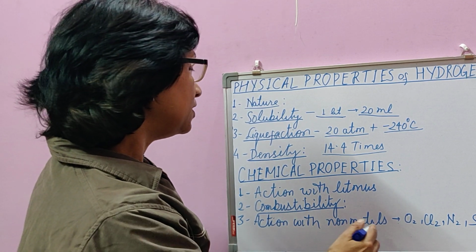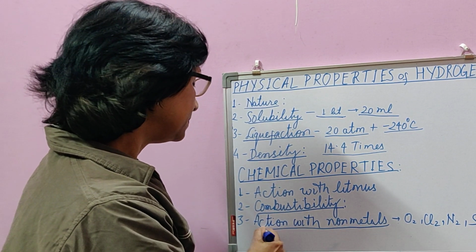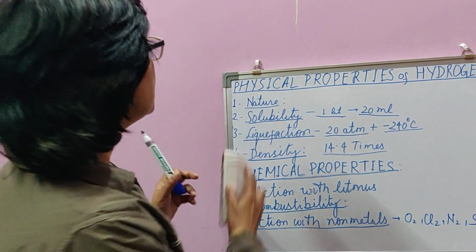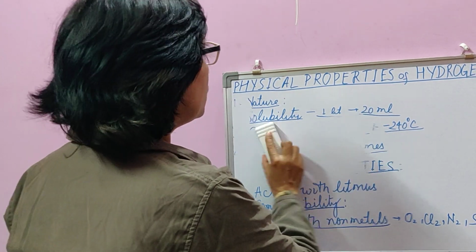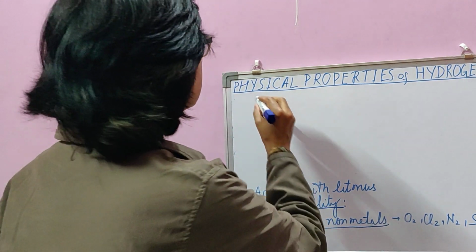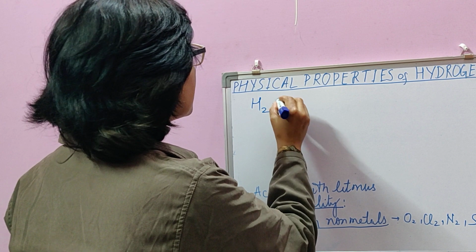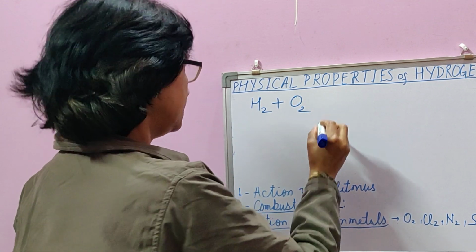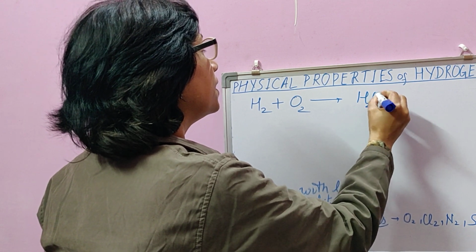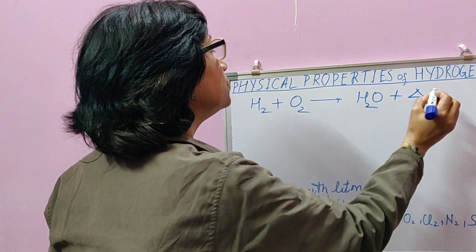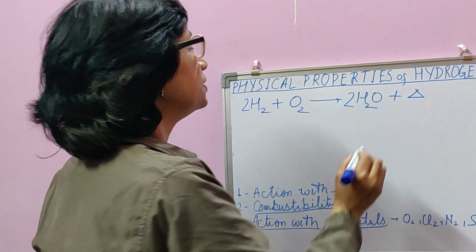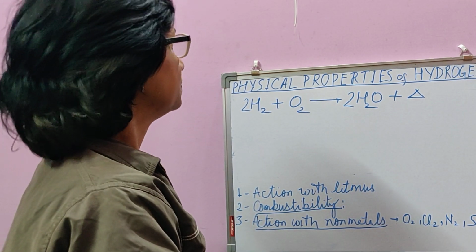Then action with non-metals. Among the action with non-metals, we will start with oxygen. We already discussed that hydrogen combines with oxygen and forms water, and the reaction is exothermic. 2H2 plus O2 results in the formation of 2H2O.